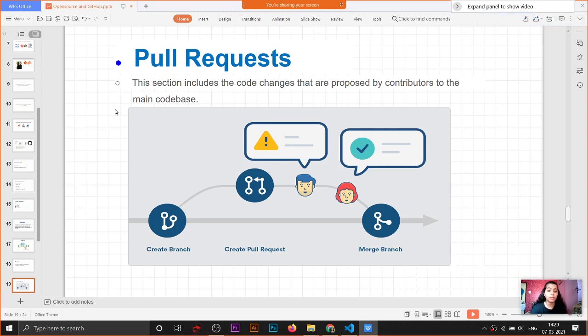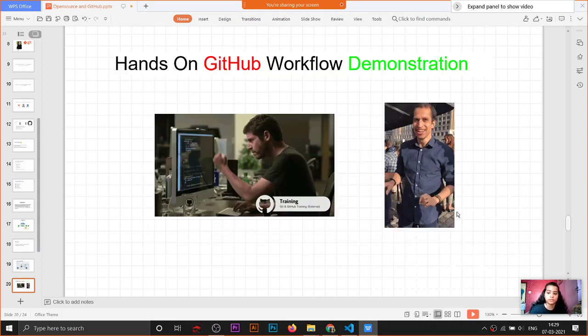Pull request means asking the main author of that code that I have made these changes and now I want you to review my code and then merge it into the main code if you like it. See, creating a branch and then merging it into the main code. This is a pull request. Now let's move on to the hands-on session.